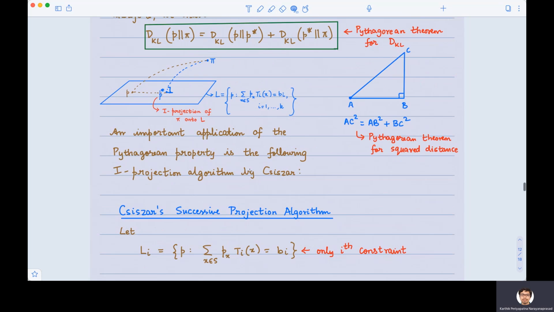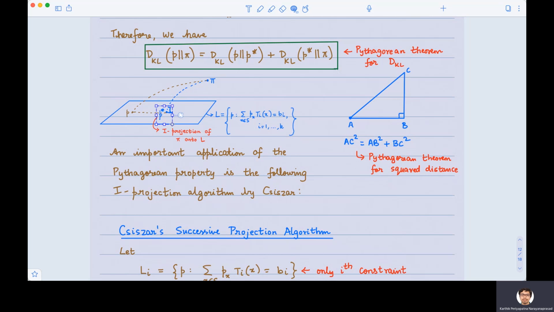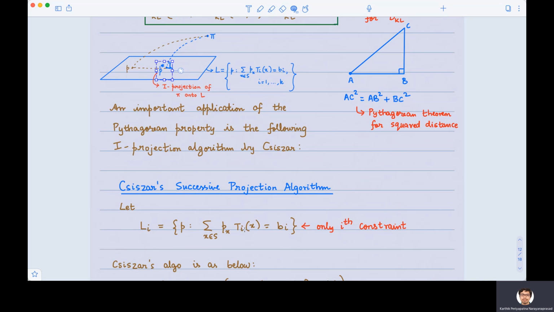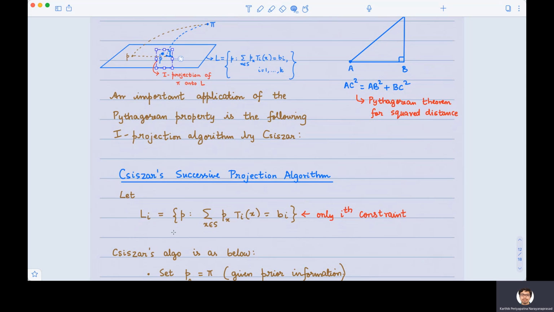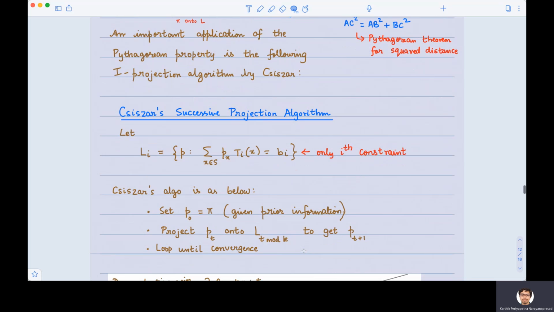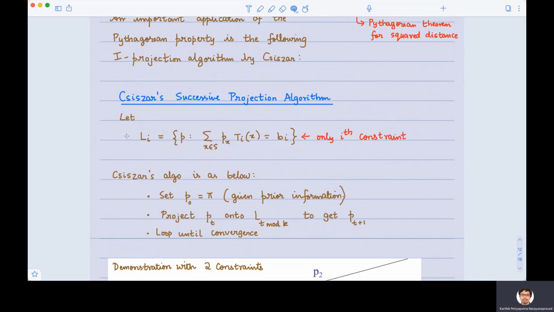Of course, this P star that we arrive at finally also satisfies the ith measurement, because it satisfies all the measurements. So P star is automatically there in Li for every i. So Li is defined like this. There are k such sets: L1, L2, L3 up to Lk.